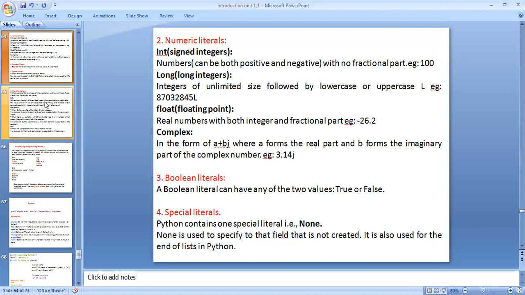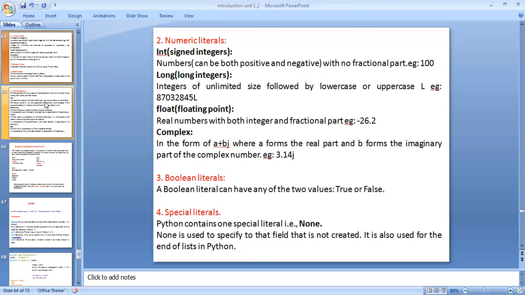Float. Float means it has decimal point values: real numbers with both integer and fractional parts. Example, minus 26.2, which has a fractional part.